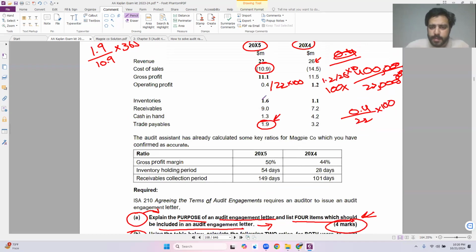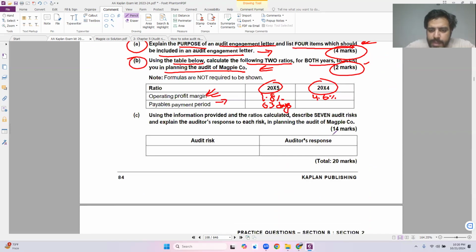Let's calculate the same ratio for 2014. 3.2 divided by, what is the cost of sales? 14.5, multiplied by 365. So 3.2 divided by 14.5 multiplied by 365. My answer is 80 days. So basically, my payable payment days have gone down. Can I create any type of risk here just by looking at this ratio? No.